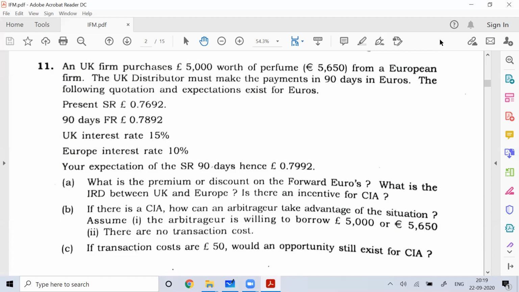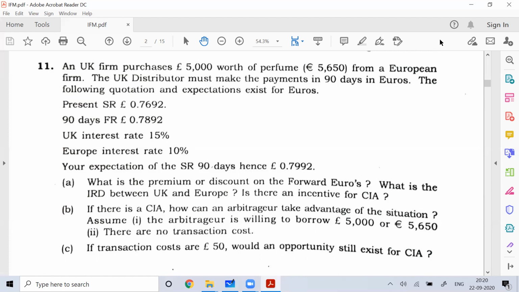So don't get confused with UK and Europe. I hope you know about the European Union. All the countries within the European Union follow euro as their domestic currency. So Europe interest rate means they are talking about those European Union countries. Many people will think geographically that UK is part of Europe only. Anyway, jokes apart, your expectation of spot rate after 90 days is given to you.